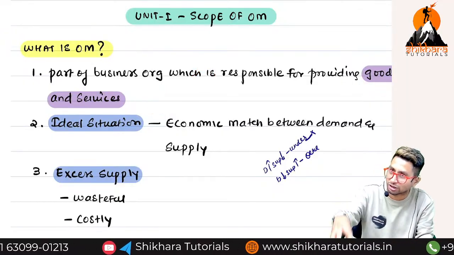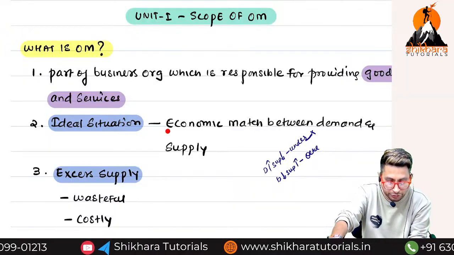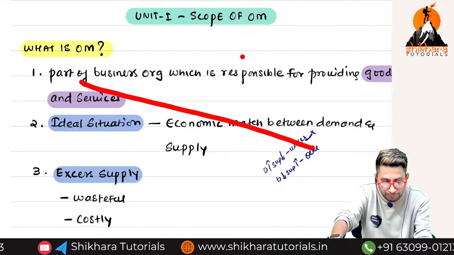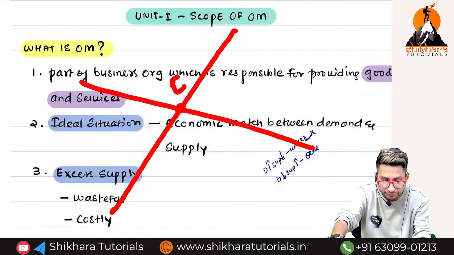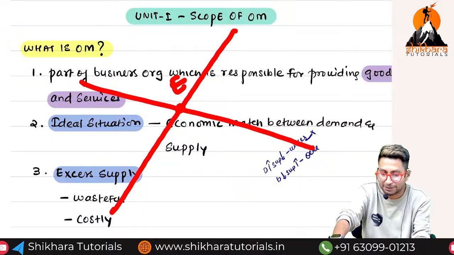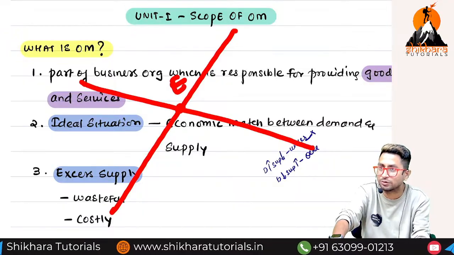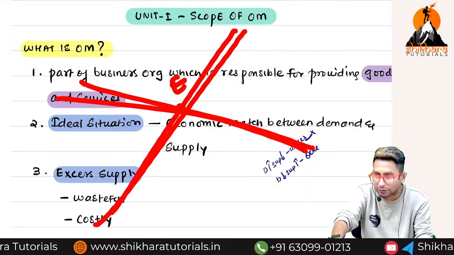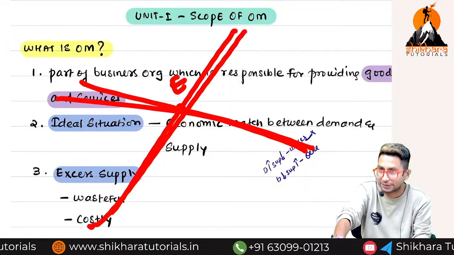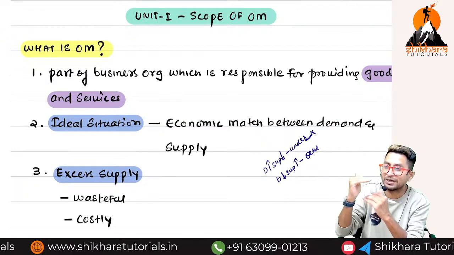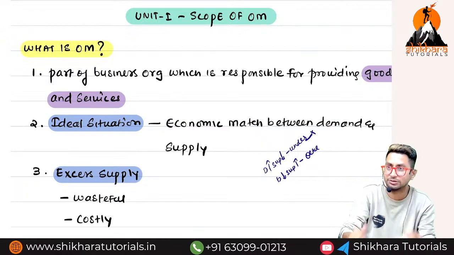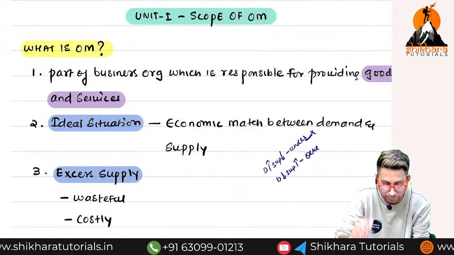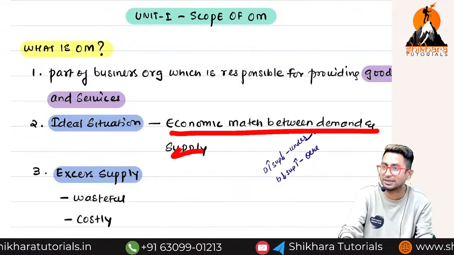So using the concepts of operations management, we should strike a balance between what? Demand and supply. See, matching of demand and supply is called which situation? Demand and supply both are equal. In economics, what do you call it? Equilibrium, right? That equilibrium situation is never going to happen in practical life. But at least the gap between demand and supply should be reduced. That is what is called an economic match between demand and supply.